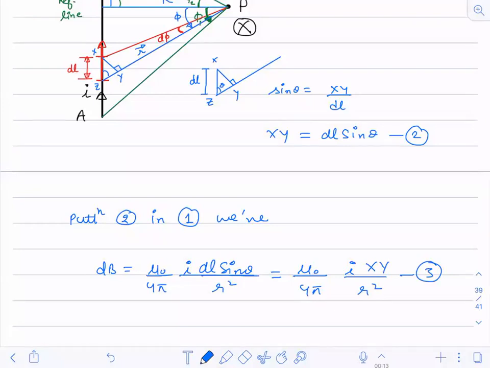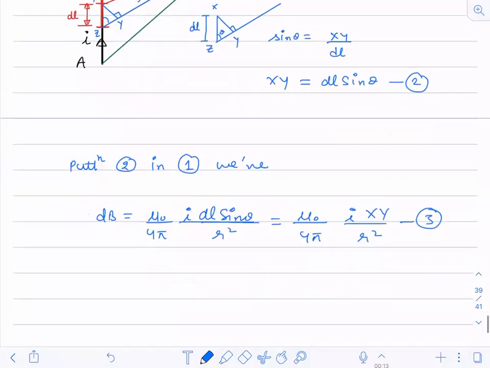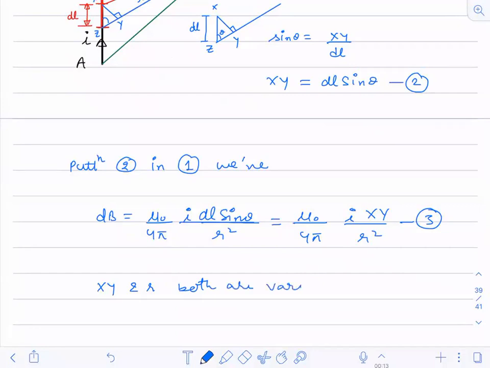Is it clear to everyone? Fine. Now, still this is not done. Still I'm having r square and xy. I don't know the xy value. Still you are having two unknowns, r square and xy. So xy and r both are variables, and you can't integrate yet. So again I have to convert xy now.